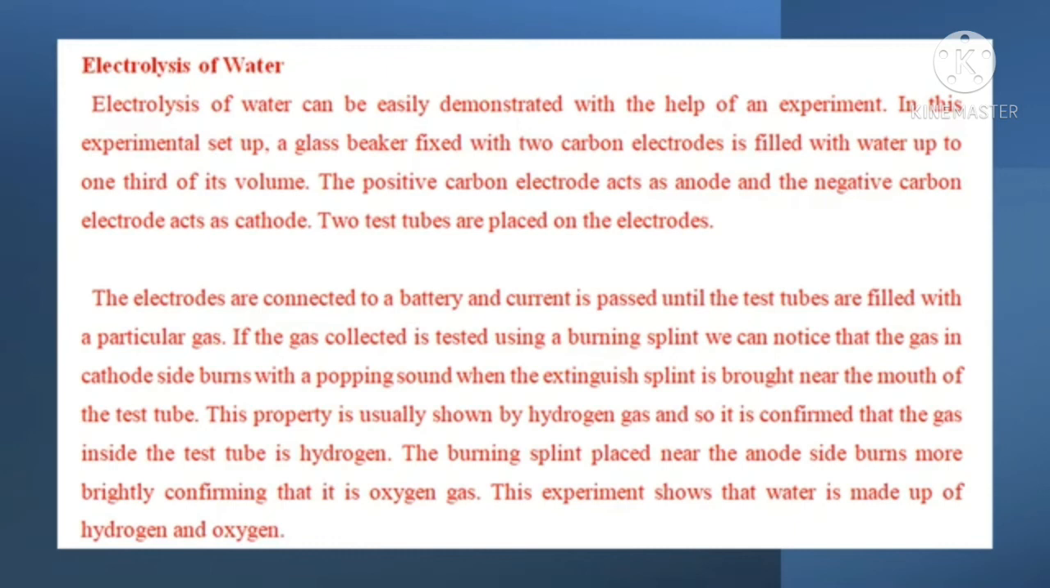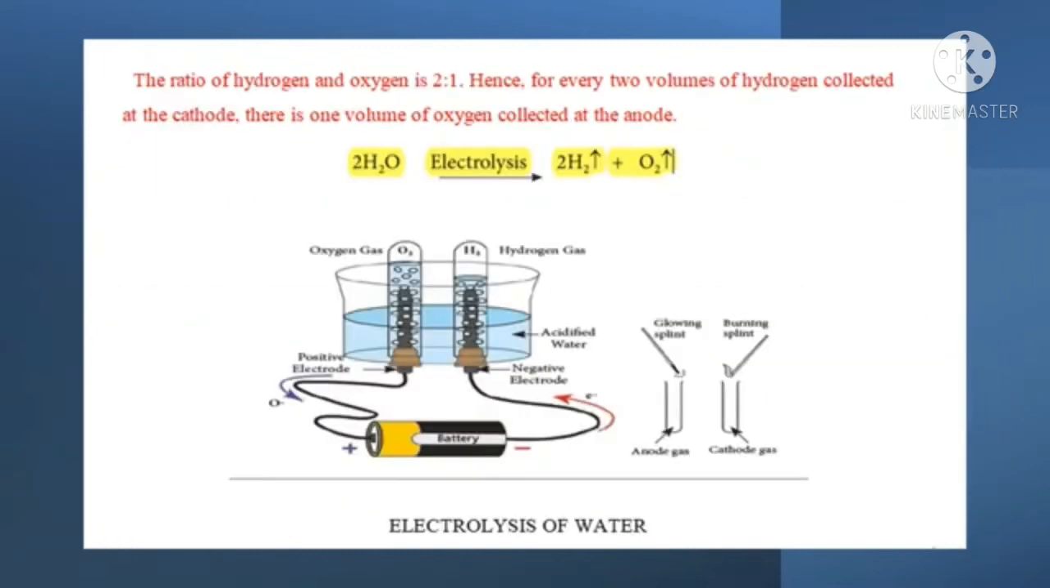This experiment shows that water is made up of hydrogen and oxygen. The ratio of hydrogen and oxygen is 2 is to 1. Hence, for every 2 volumes of hydrogen collected at the cathode, there is 1 volume of oxygen collected at the anode. 2H2O on electrolysis produces 2H2 plus O2.